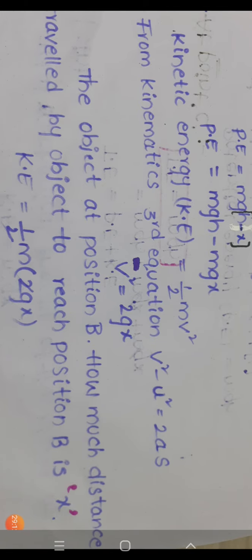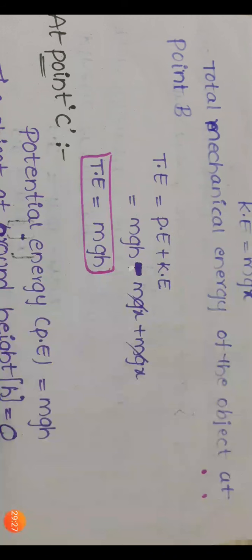Substitute the v square value in the kinetic energy equation. K equal to 1 by 2 m, v square value is 2gx. The 2s will cancel. So the kinetic energy value is mgx. So kinetic energy K equal to mgx.